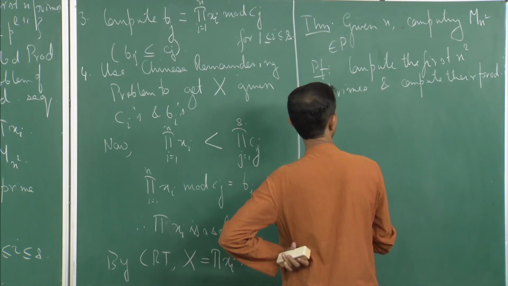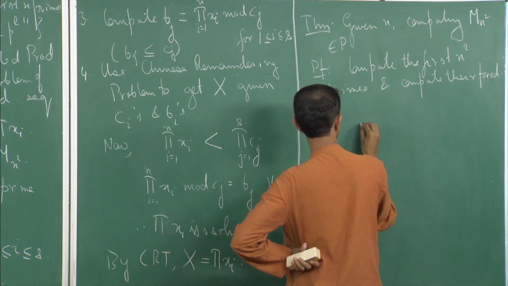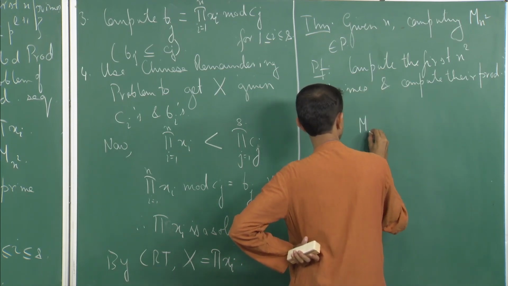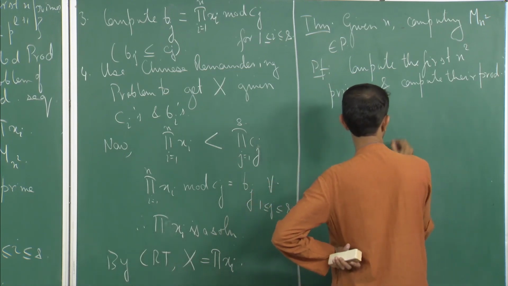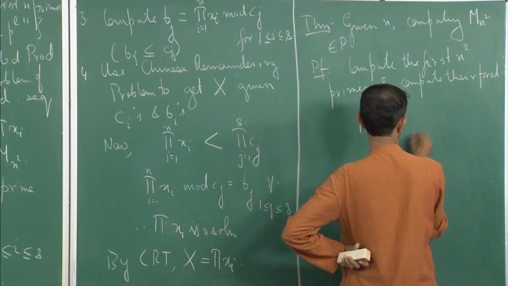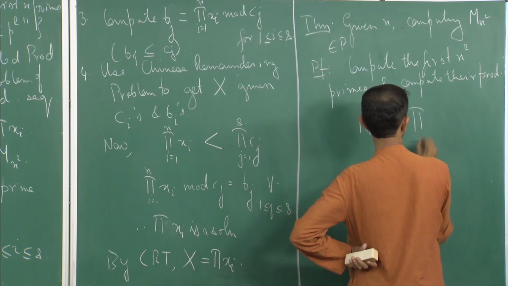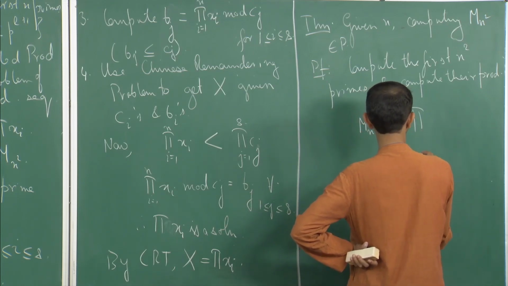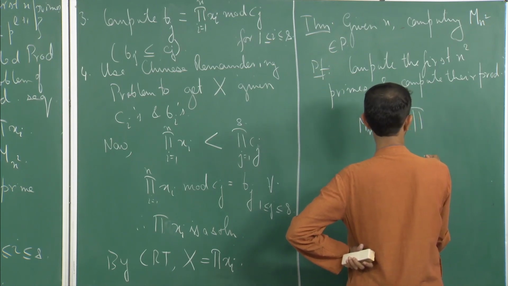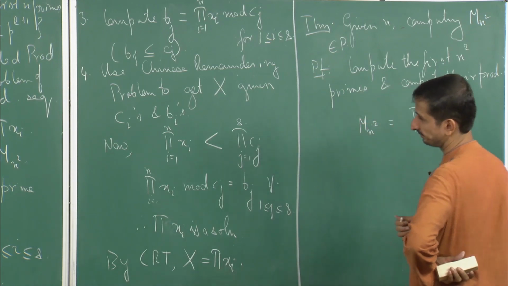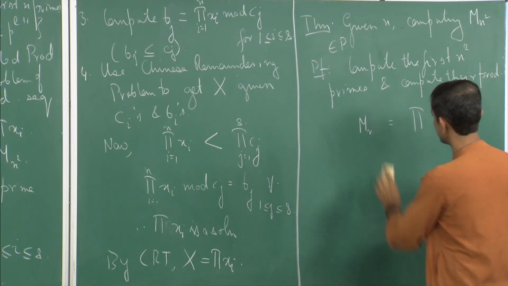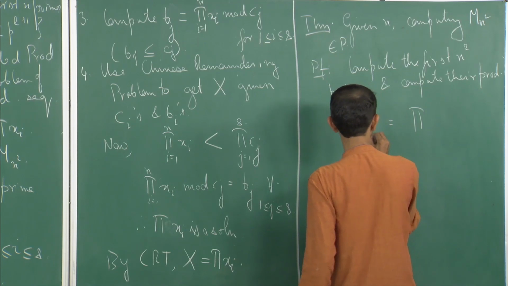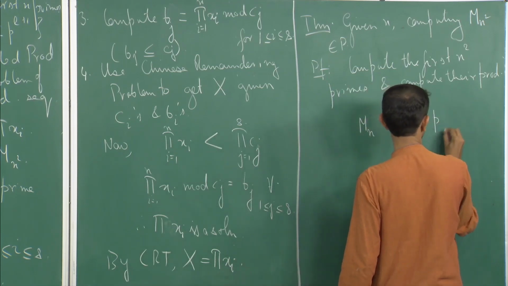So the mn square that we get as a result of this. What is the product of the first n square primes? The product of the first n square primes will be the product of... or I do not even need to say this, I have to show it is a good modulus sequence, so I will just argue for mn. So mn is the product of